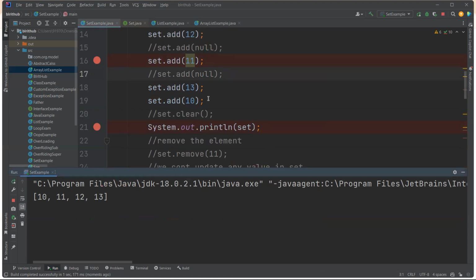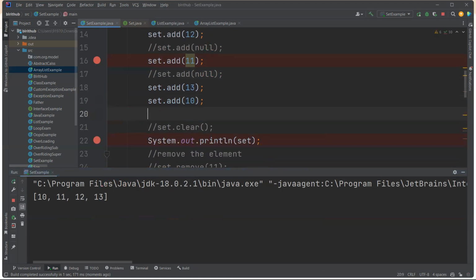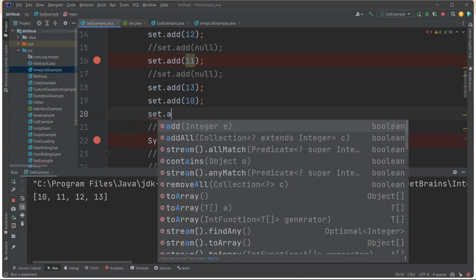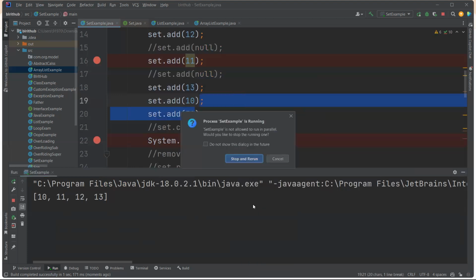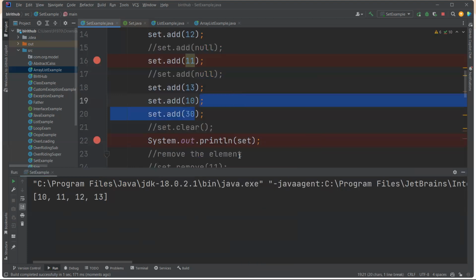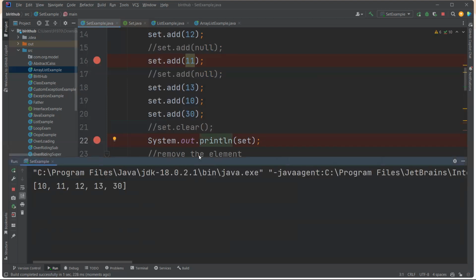Now maybe if you're adding here set.add(30), 10 should come first because of sorting order, and 30 should come last. See how they're sorting internally: 10, 11, 12, 13. This is the sorting order.